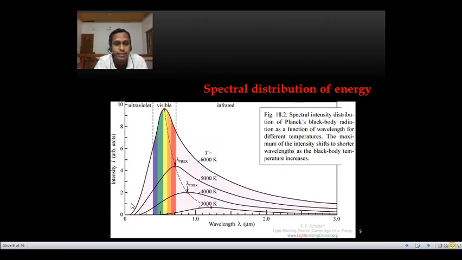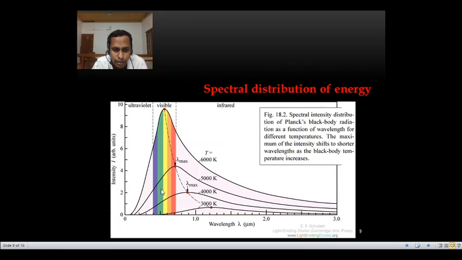For example, see in this graph, the y-axis is intensity and the x-axis is wavelength. This is just an example. Consider the 5000 Kelvin temperature. For a particular temperature, 5000 Kelvin, see wavelengths of this range. I hope you noted the cursor. Radiations of this wavelength, that is blue light, have an intensity of this level, which is just greater than 2, in between 2 and 3.